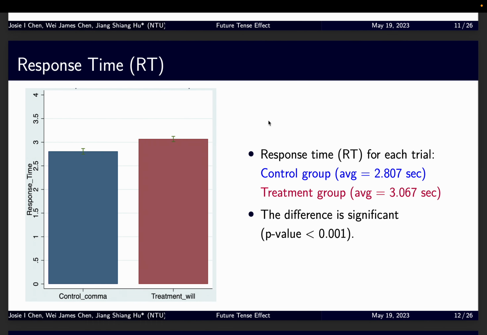We also look at the response time data. The blue bar is for the control group, the red bar is for the treatment group. As you can see, the subjects in the treatment group spend more time deliberating the choices than the subjects in the control group, and the difference is significant.